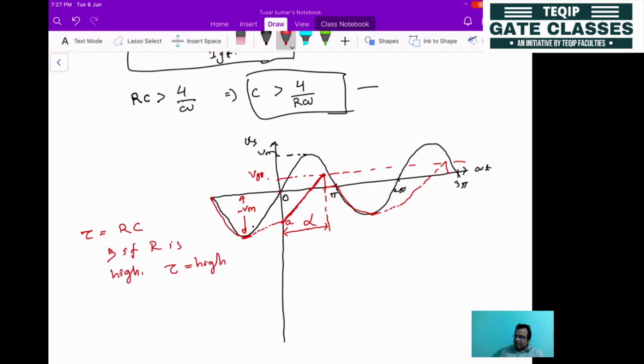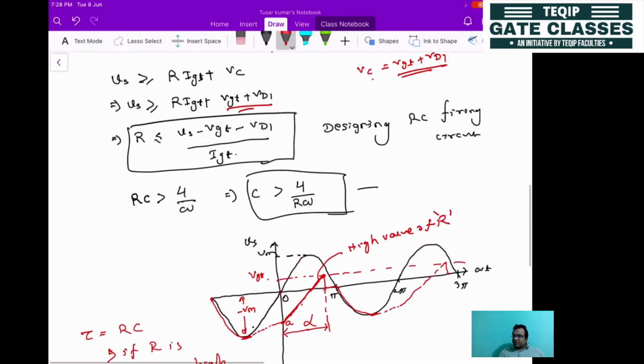Tau being high means to get charged it needs 4 to 5 times the time constant to get completely charged. So that is proportional to the time constant. As the time constant is high, what will happen? It will take more time to reach the threshold value. So that's why this curve corresponds to a high value of R, a high value of resistor, because the time constant increases.